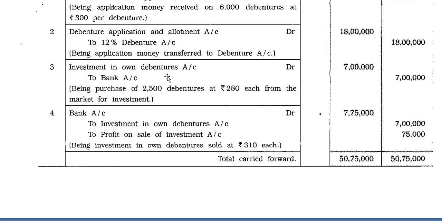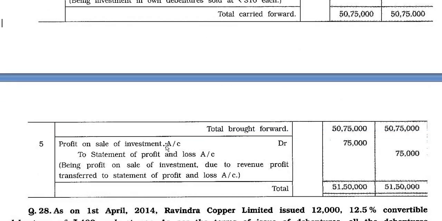Third journal entry, investment in own debenture account debit 7 lakh to bank account 7 lakh, being purchase of 2,500 debentures at rupees 280 each from the market for investment. Bank account debit 7,75,000 to investment in own debenture account 7 lakh, to profit on sale of investment account 75,000, being investment in own debenture sold at rupees 310 each.